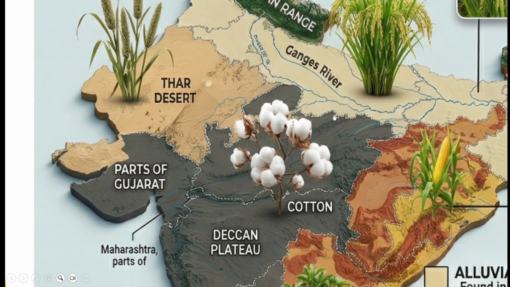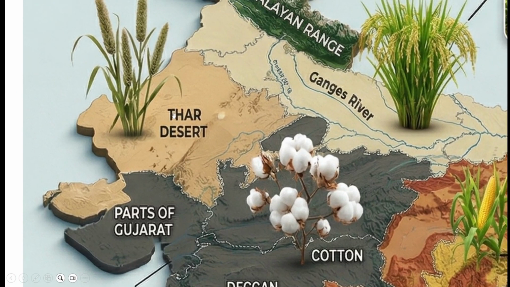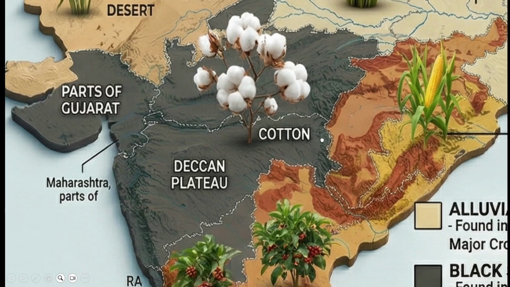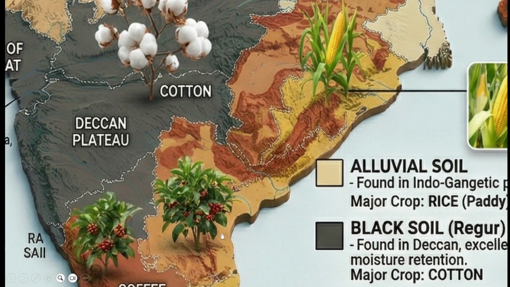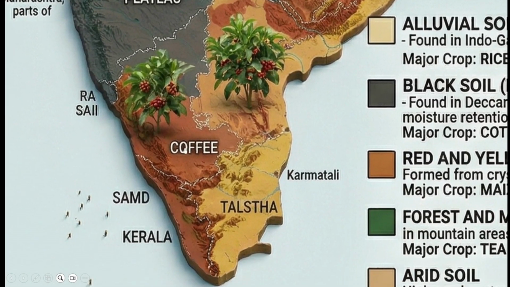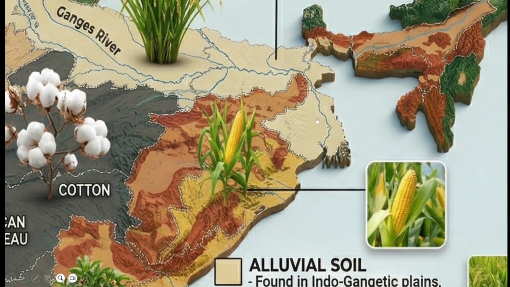Apart from that, down here we are having the arid soil. So in arid soil we usually can grow only the crops which require less water. Apart from that, the Deccan Plateau region is having the black soil, and it is ideal for the growth of cotton. Down to that we are having the red and yellow soil, which is ideal for the growth of a few crops, and specifically at these parts we are having laterite soil, and also here we are having some parts of laterite soil.